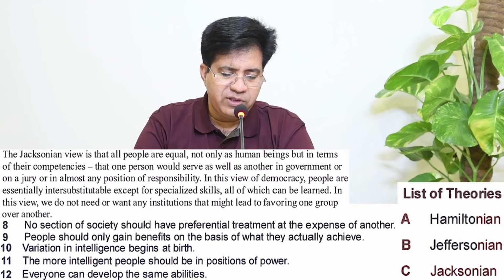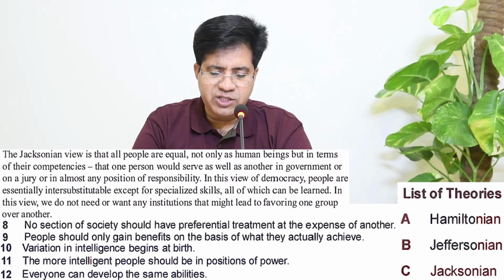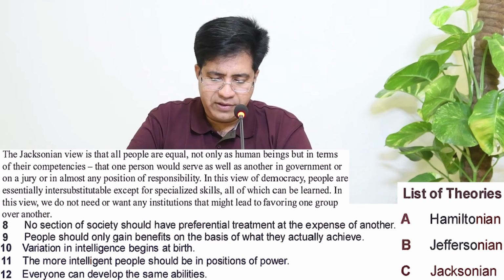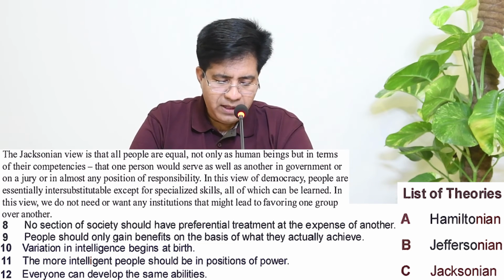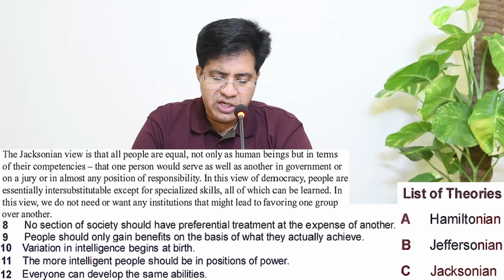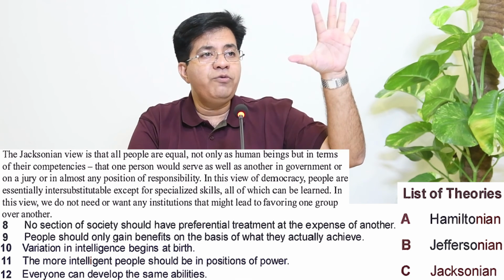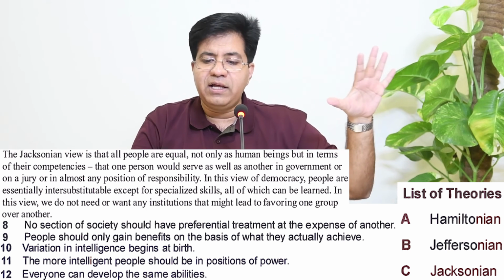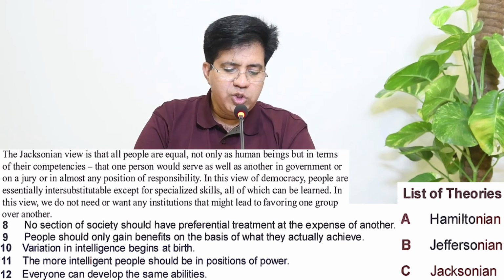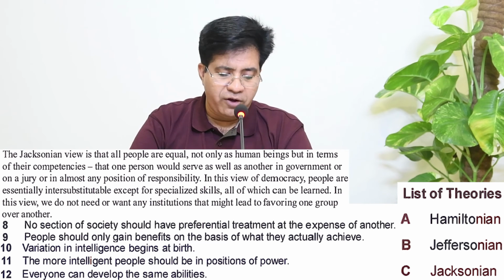And next we are left with: no section of society should have preferential treatment at the expense of another. Let's read on. In this view, we do not need to want any institution that might lead to favoring one group over another. When you favor one group over another, what are you doing? You are having preferential treatment. So no section of society.